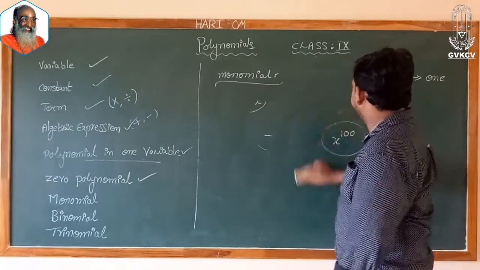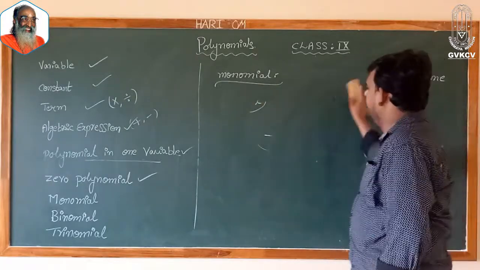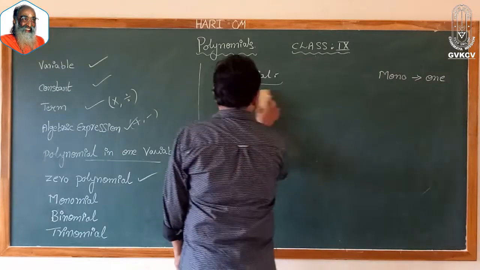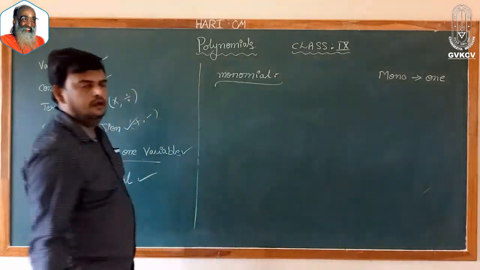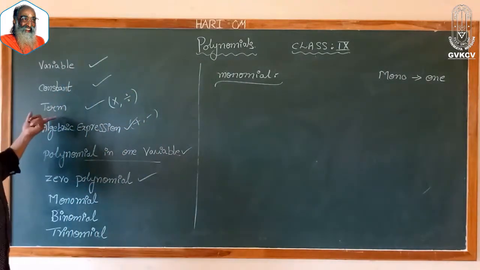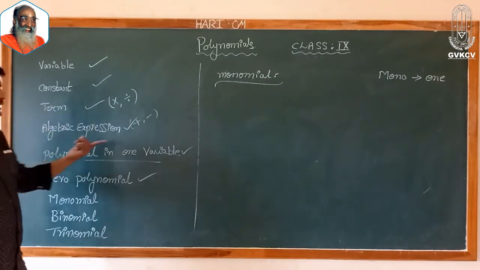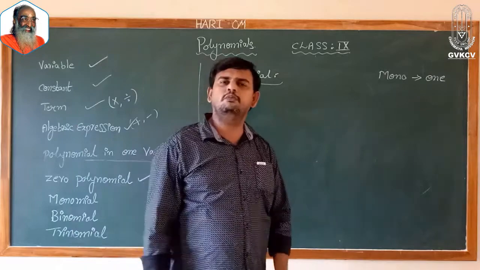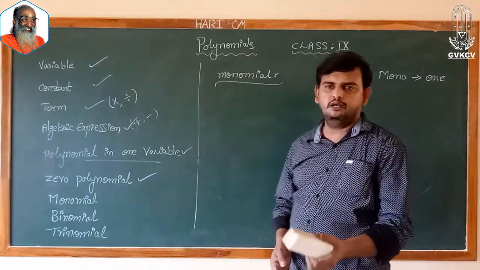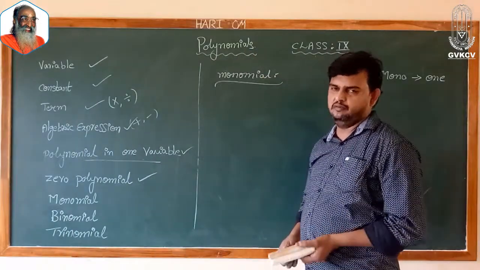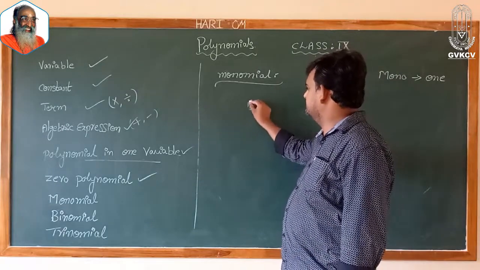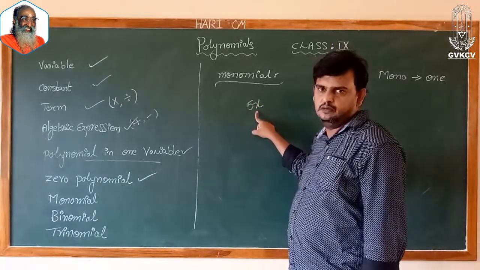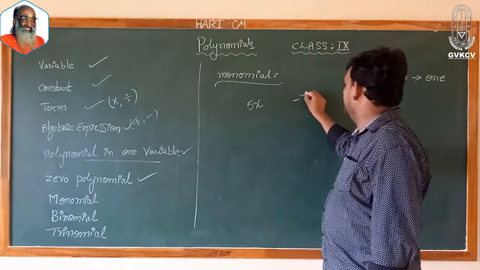Next, now you may have a doubt, sir. Earlier we discussed about a term. Now we are discussing about a monomial. So what is the difference between a term and a monomial? Definitely you will have a doubt. Just now I gave an example. 5x is a monomial.